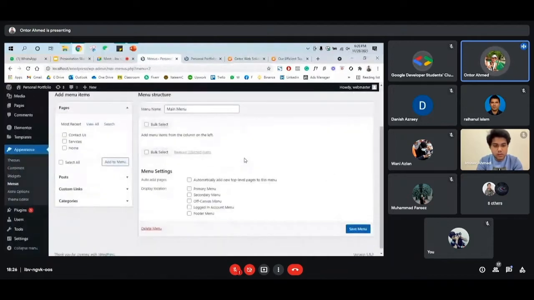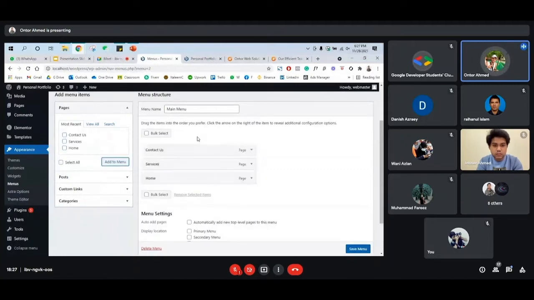After we create the menu, you can see on the left hand side all the pages we just created. You can select all of them that you want to show on the menu, and then rearrange them, which one you want to show first and which one second.